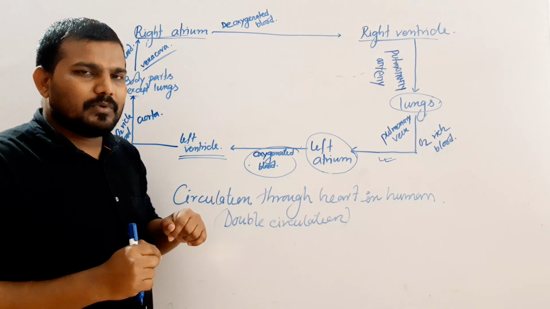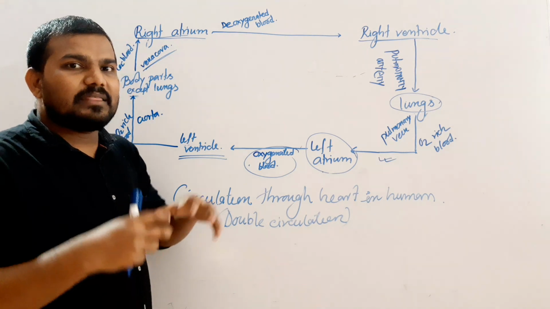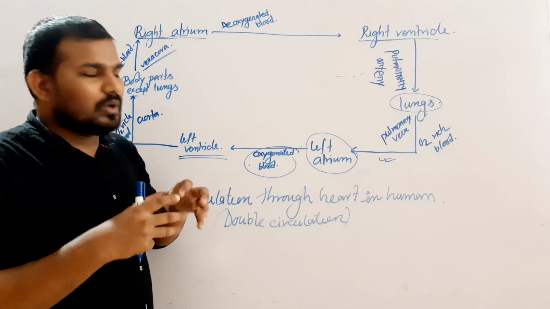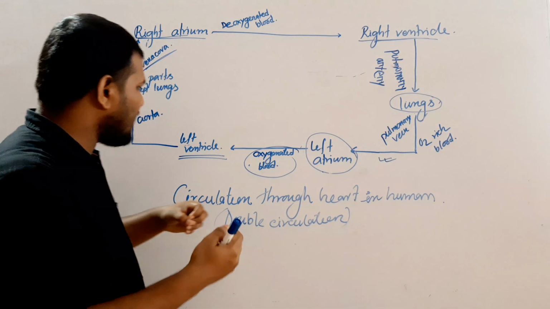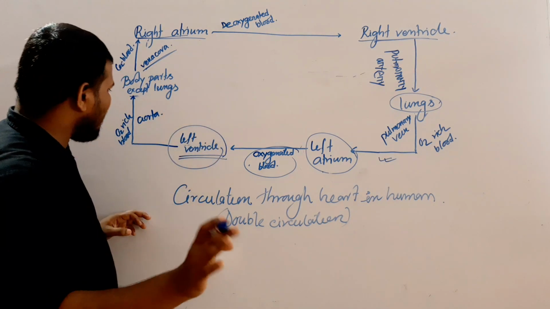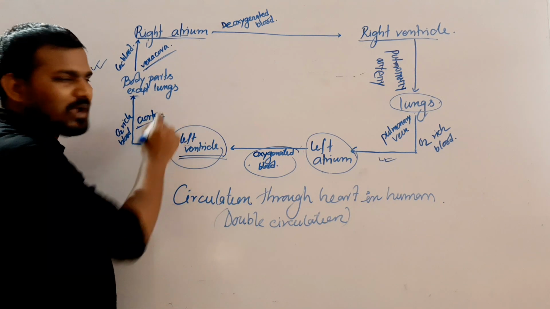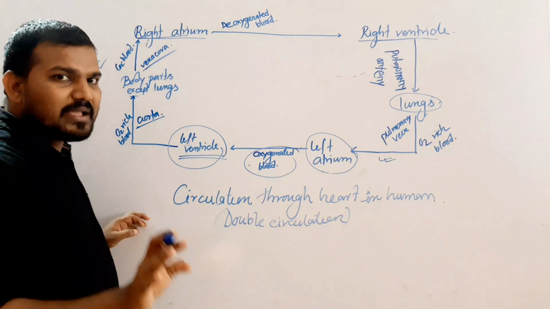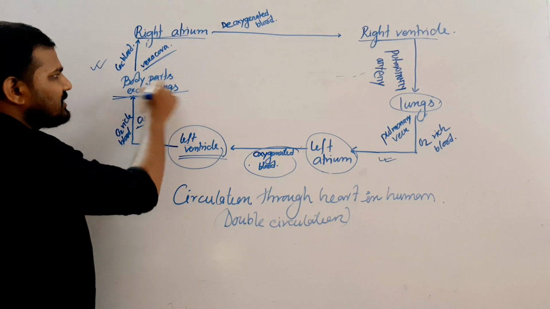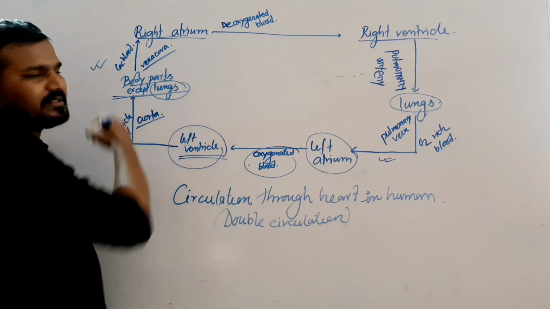Now the ventricles are full with blood. So what will happen? The ventricles contract. When the ventricles contract, from the left ventricle the oxygenated blood is circulated through the aorta to the body parts except the lungs.